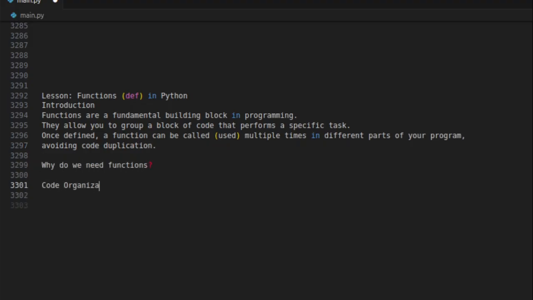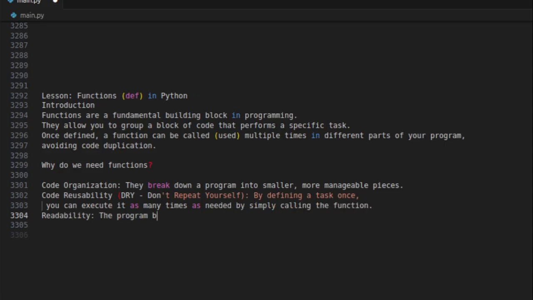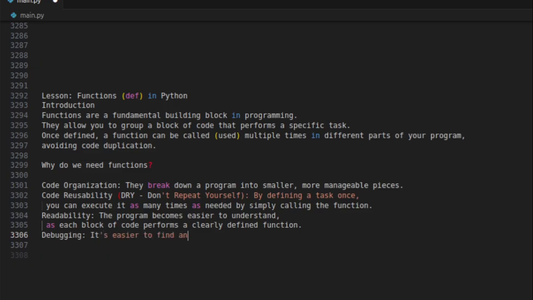Avoiding code duplication. Why do we need functions? Code organization: they break down a program into smaller, more manageable pieces. Code reusability, DRY, don't repeat yourself: by defining a task once, you can execute it as many times as needed by simply calling the function. Readability: the program becomes easier to understand, as each block of code performs a clearly defined function. Debugging: it's easier to find and fix errors in smaller, isolated blocks of code.